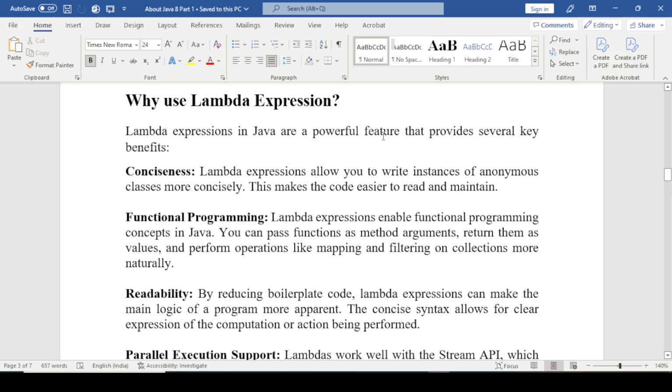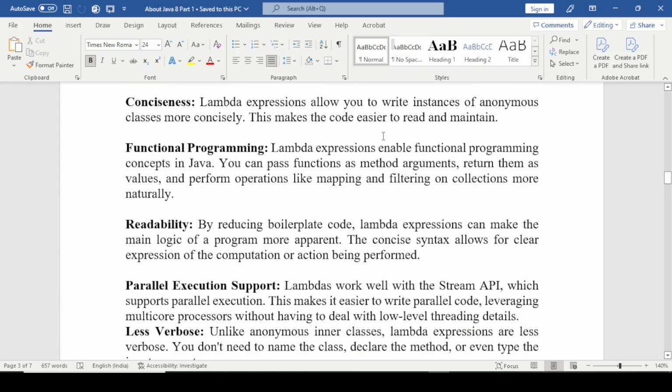This makes the code easier to read and maintain. Second is functional programming. Lambda expressions enable functional programming concepts in Java. You can pass functions as method arguments, return them as values, and perform operations like mapping and filtering on collections more naturally.